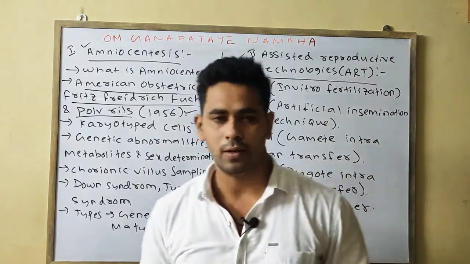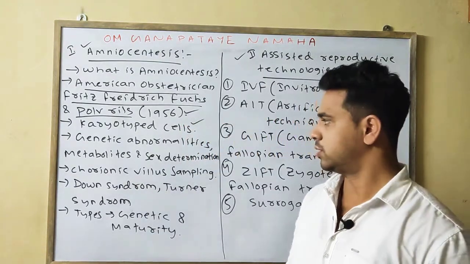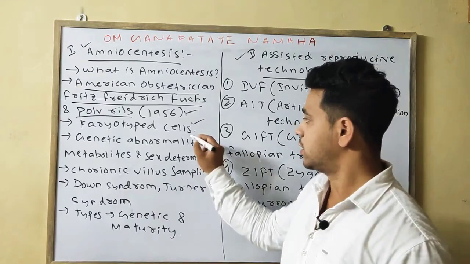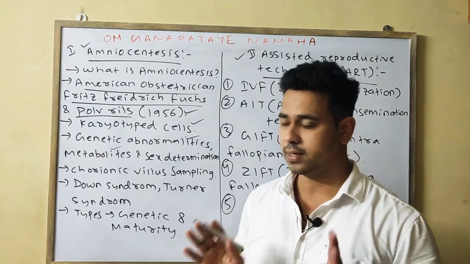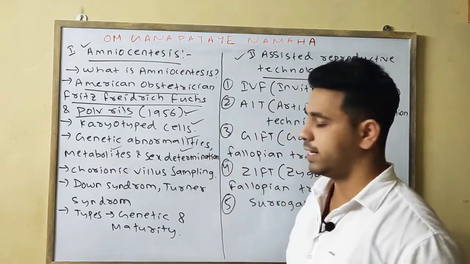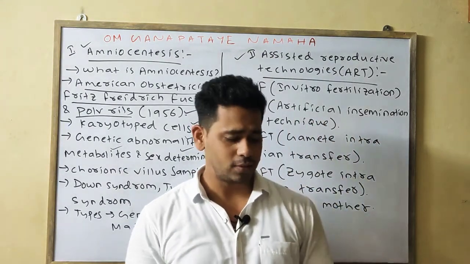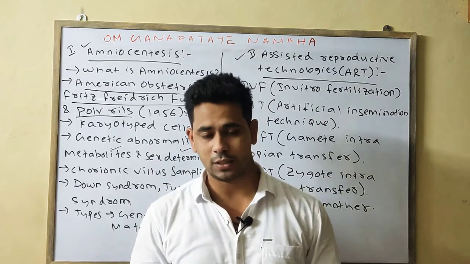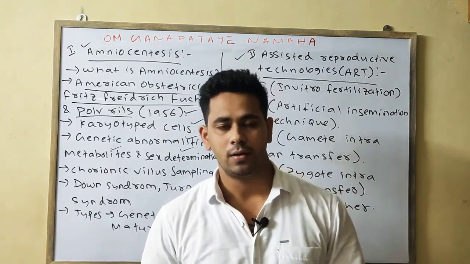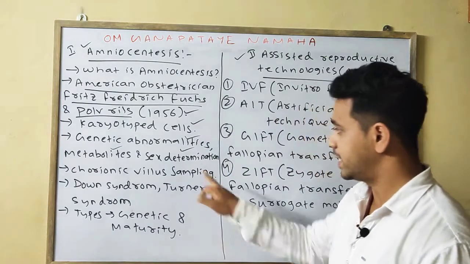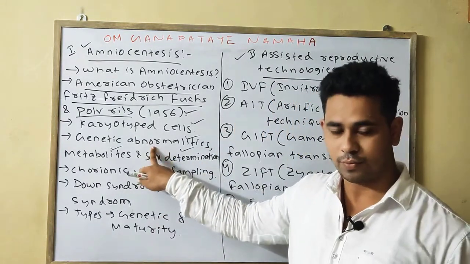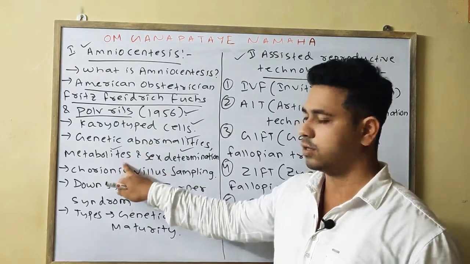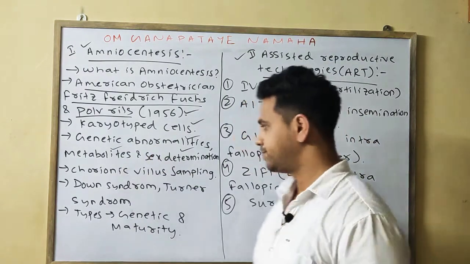It is an important technique by which genetic abnormalities or metabolic disorders are diagnosed. It can also be used for sex determination, but sex determination is quite illegal. It is not legalized. It is only used for checking genetic abnormalities or various metabolic abnormalities.